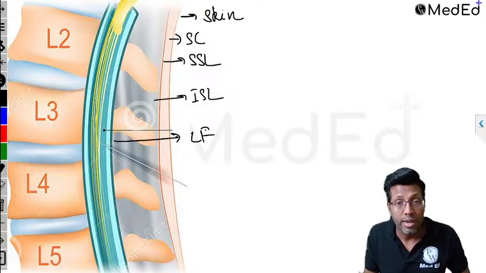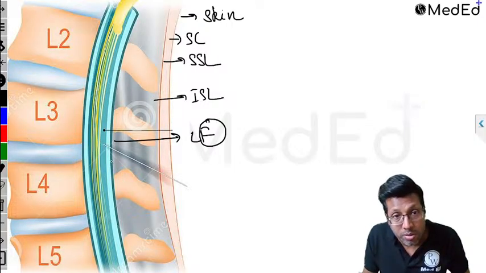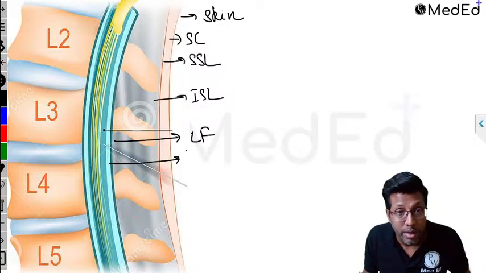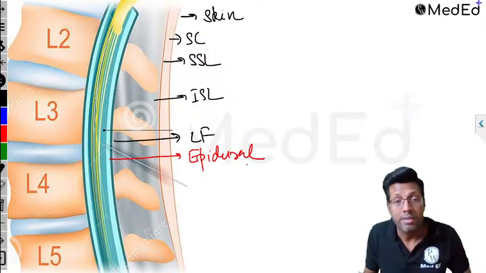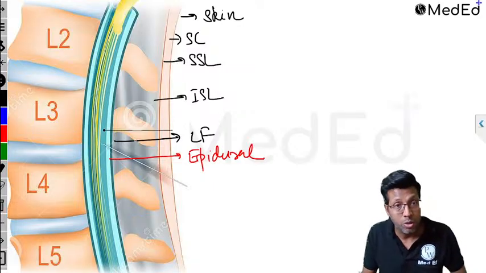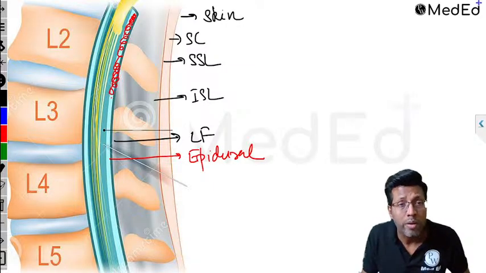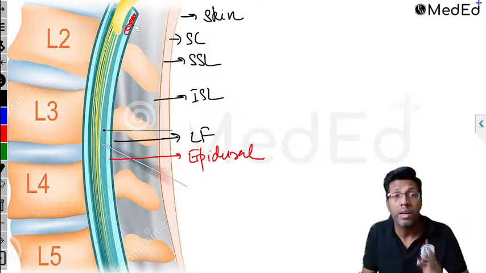As soon as you puncture the ligamentum flavum, remember, after F which letter comes? E, for epidural. So after the ligamentum flavum, the next thing you get is the epidural space. It's a negative pressure space in continuation with the thoracic cavity. So all this space which you see is epidural. If anyone asks you, epidural can be inserted in which area? It can be given in any area.